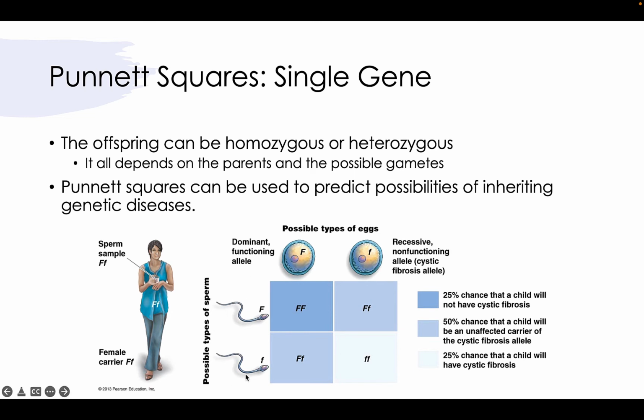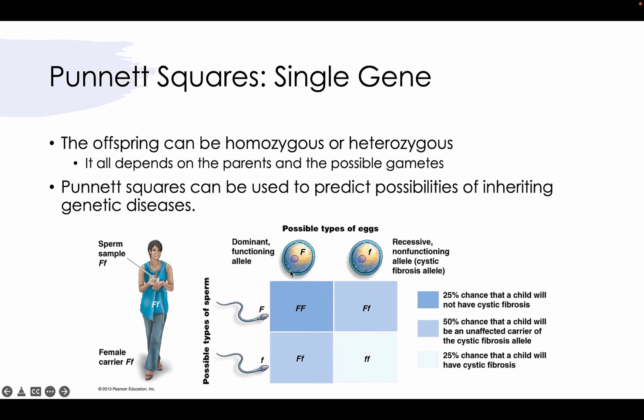And so we have the sperm from the dad over on the left and the eggs from the mom up on top. We have both alleles represented in both populations. So we have a big F crossed with a big F, giving us a homozygous dominant large F. All right, and this particular color is going to be 25% of the four possible options, right? 1 in 4 chance. So we can go over here and look at our little chart. 25% chance that this child will not have cystic fibrosis. They won't carry it, nor will they have it.